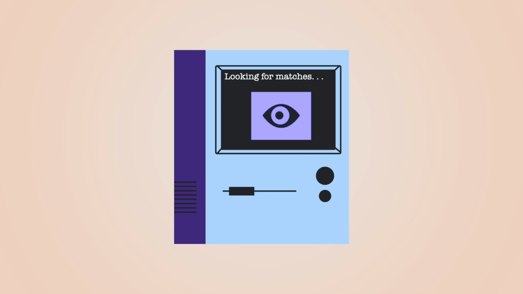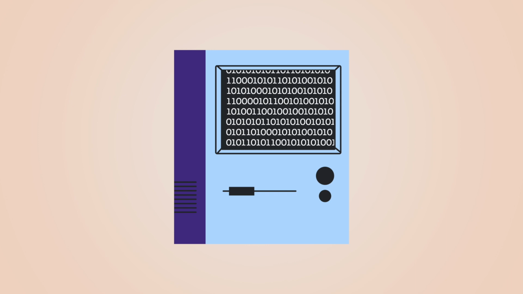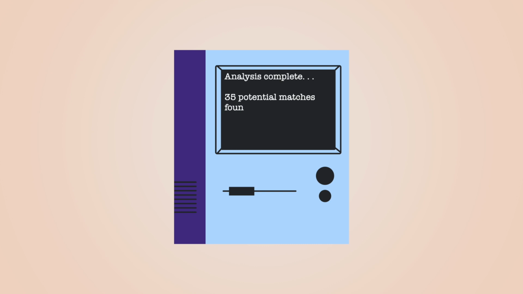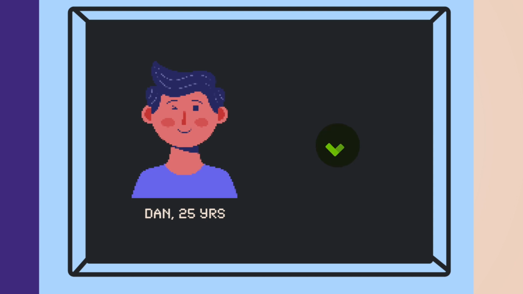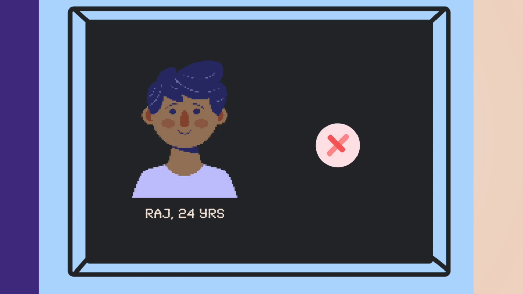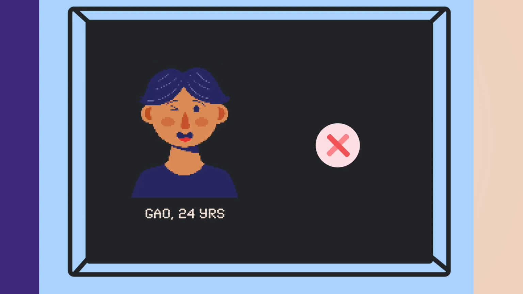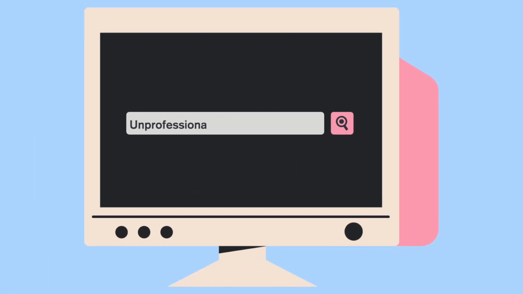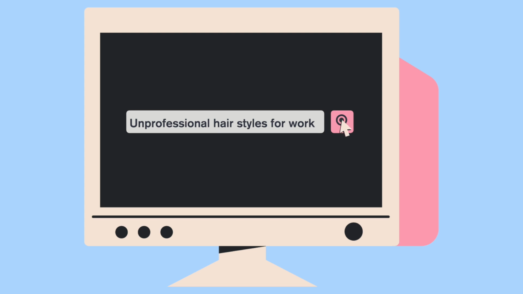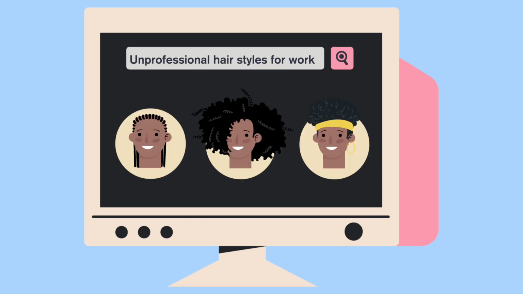AI applications, like computer vision, both require and create huge amounts of data. The success of these applications relies on the quality of the data they use. However, this data reflects the inequalities in our world, or the prejudices that we hold about different groups of people. For example, an image search for the query "unprofessional hairstyles for work" returned images of mostly Black women.